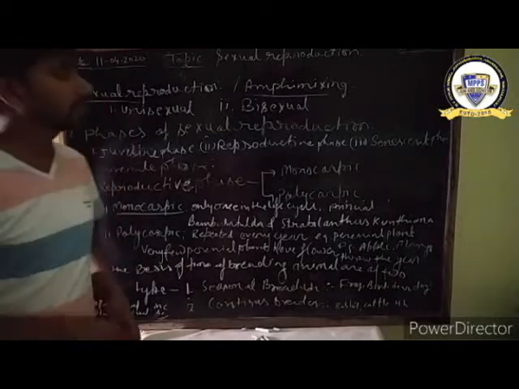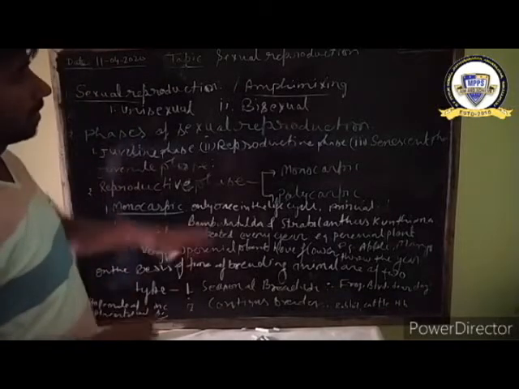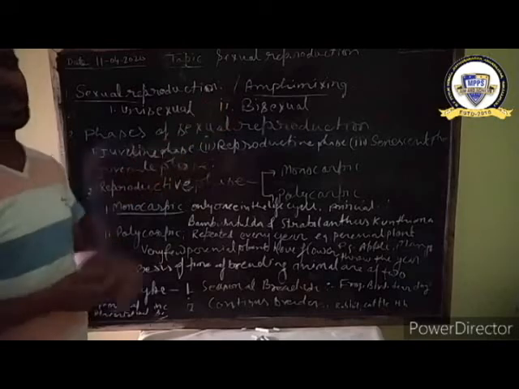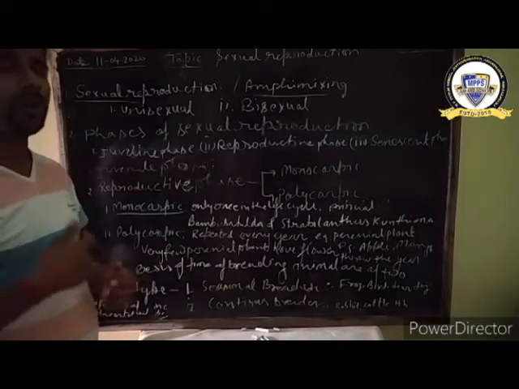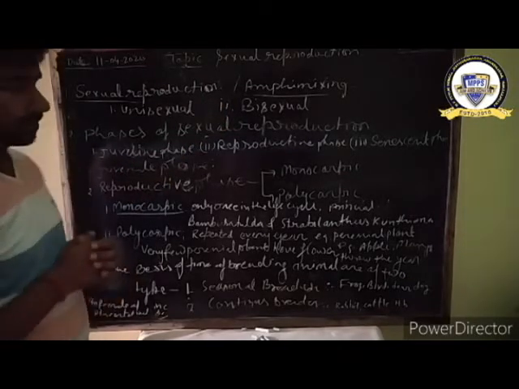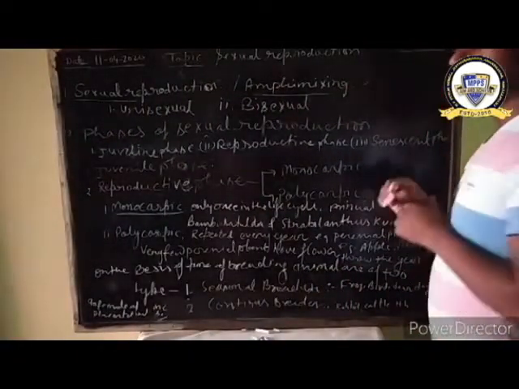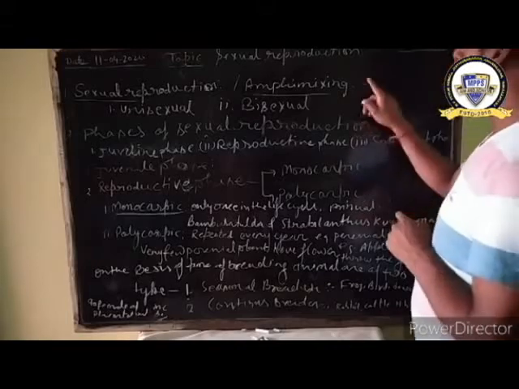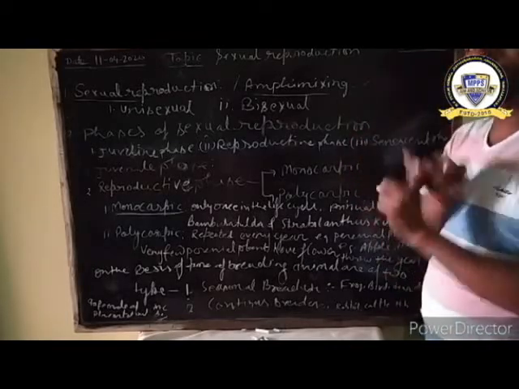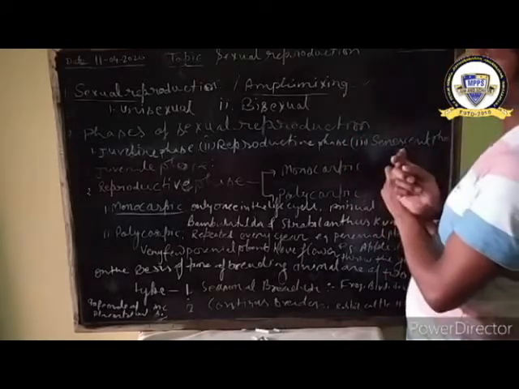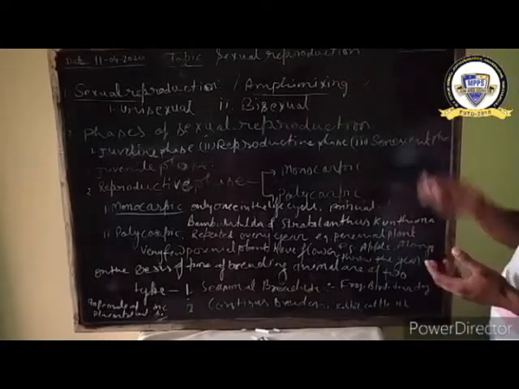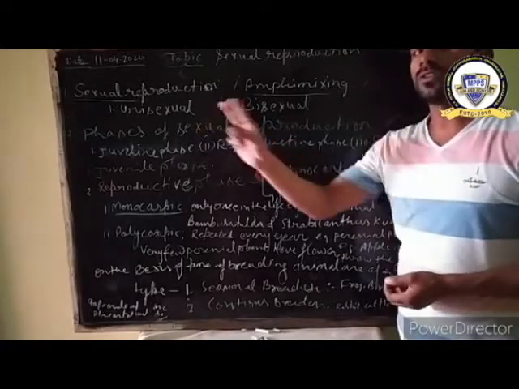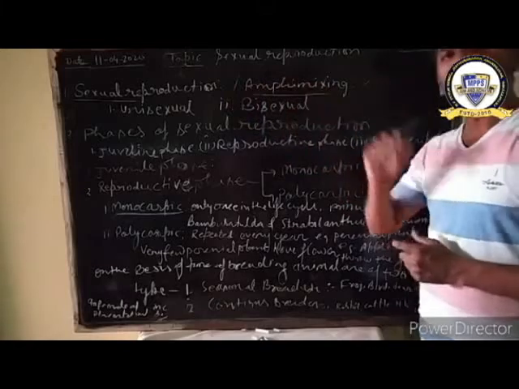It means in sexual reproduction we need two parents. That two parents are opposite sexes, and opposite sexes give gametes. Those gametes are called male gamete and female gamete. Male gamete and female gamete fuse together and form zygote. Now this zygote develops and forms a new organism. It means in sexual reproduction we need two types of gametes. One is male gamete, second is female gamete. And then forming a new organism is called sexual reproduction.